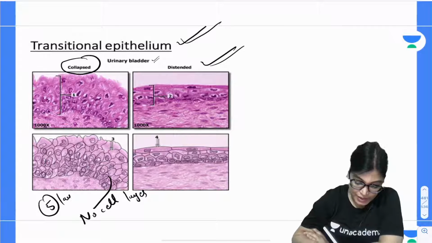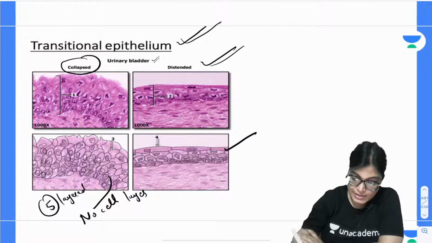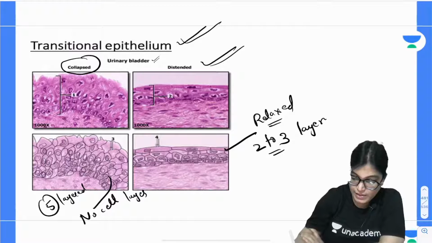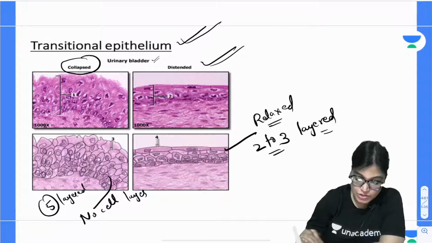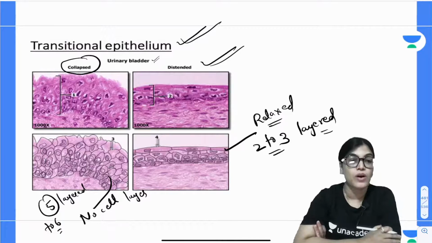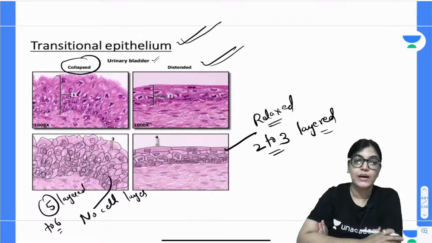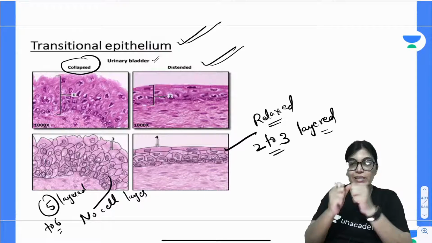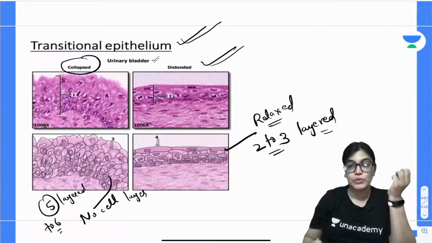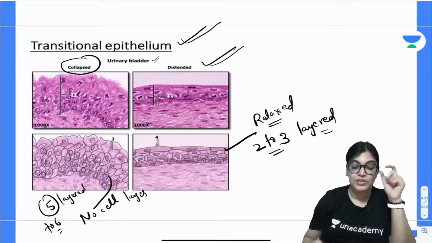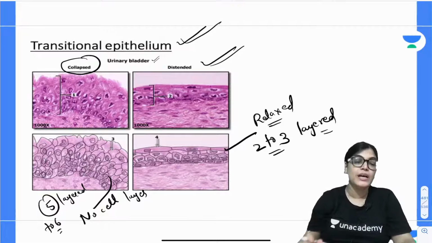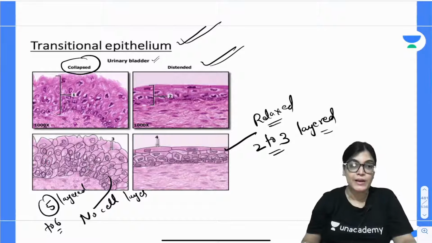When it is stretched and distended with urine, the number of cell layers is just 2 to 3. But when it is not stretched, in the relaxed stage, the urothelium is of 5 to 6 layers.